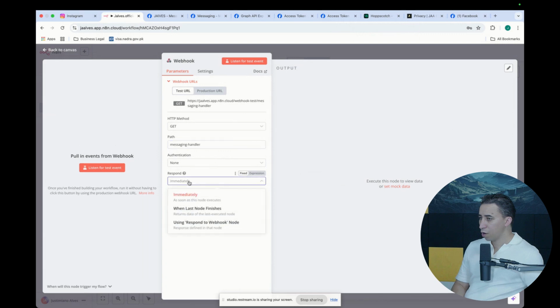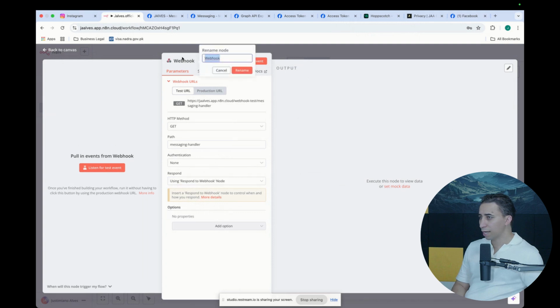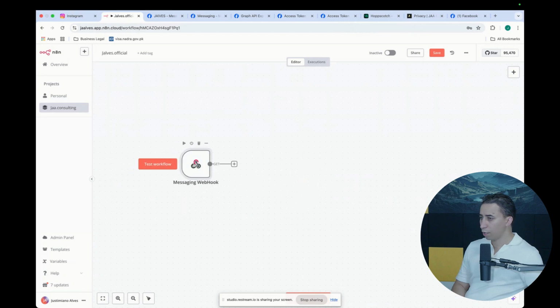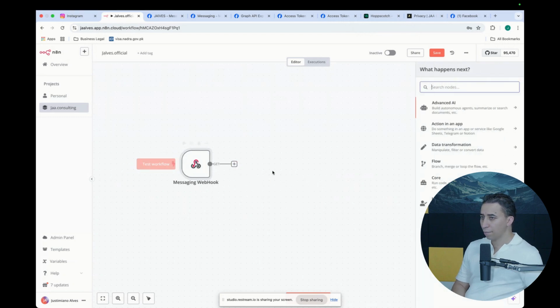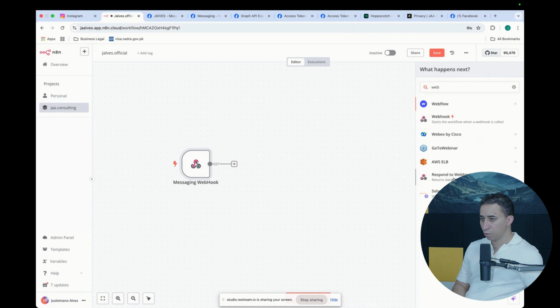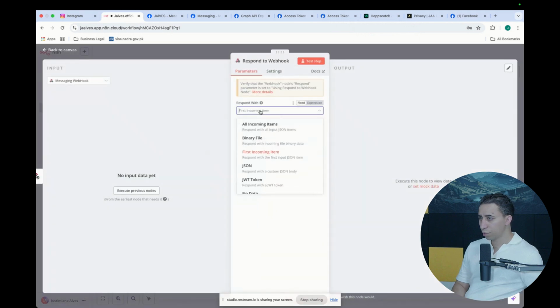So now we know that we have to put a response to node. We don't want to do anything here. So I'm gonna put messaging webhook. Okay, good, so this is the webhook. The next thing I'm gonna put is a respond to webhook, which is gonna respond.